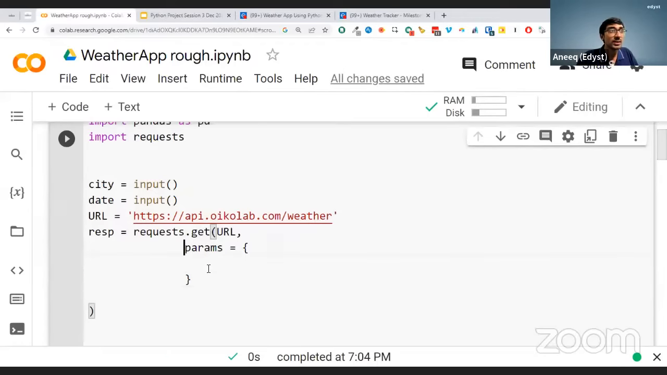Now, what your request is going to do is take this dictionary and convert it to a JSON. So Python will do that conversion to JSON, because anyway, this is a key value pair.